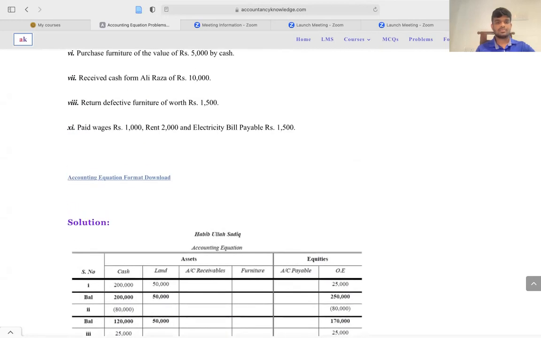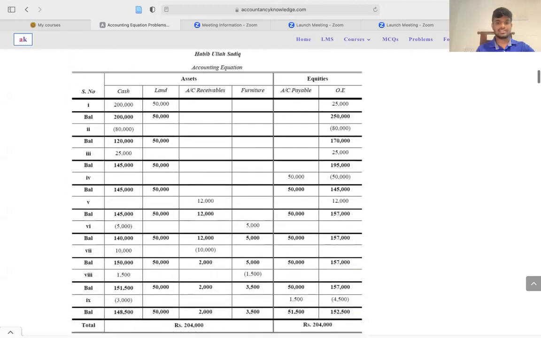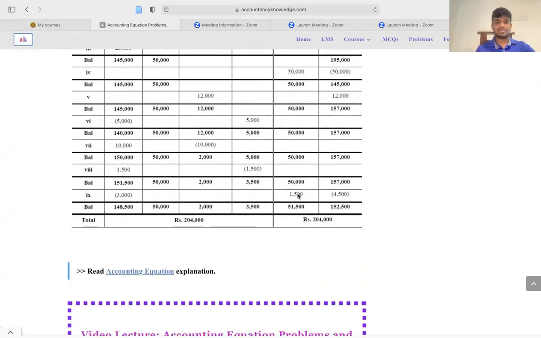Sorry, the electricity bill is payable, right? So altogether you take 3,000 from the cash and 1,500 from the payable, and it will affect the owner's equity as expenses,